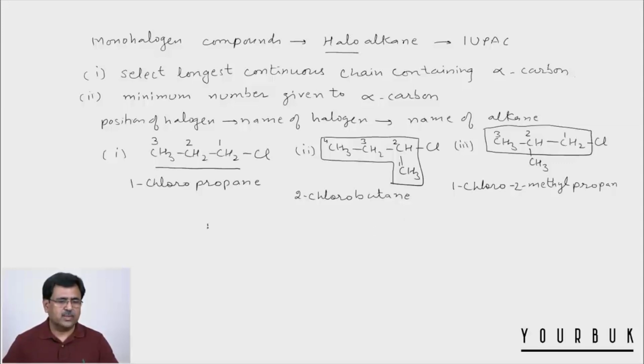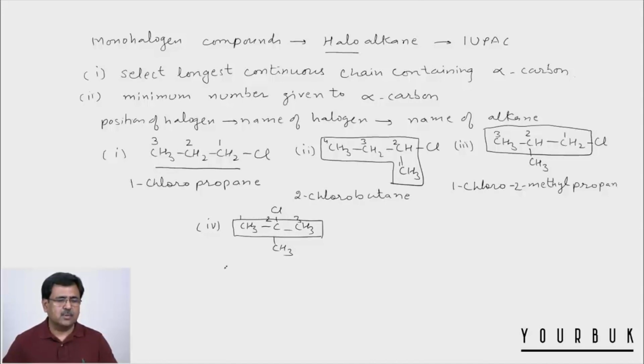Now we start with fourth example, CH3, CCl, CH3 and CH3. Now in this case we have a chain of 3 carbons, and we start numbering from any side because the alpha carbon is getting the number 2. Either you start numbering from left side or from the right side. So it's 1 and 2 and 3.